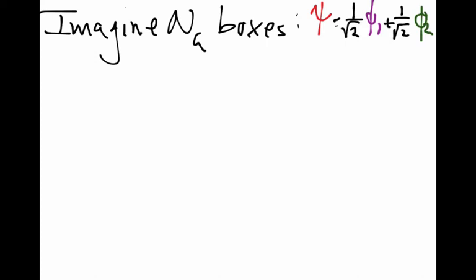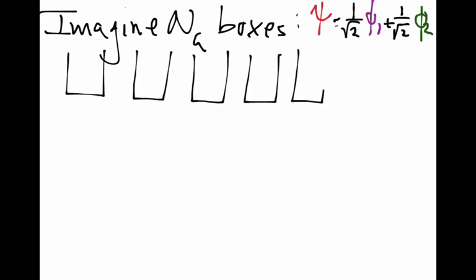The cool thing is what happens when we have a whole lot of these. So imagine we have Avogadro's number of boxes, and the wave function in each box is the same as we just went through. So the wave function psi is 1 over root 2 times phi1 plus 1 over root 2 times phi2, and I'm going to use these colors to help distinguish this here. Okay, so let's draw Avogadro's boxes.